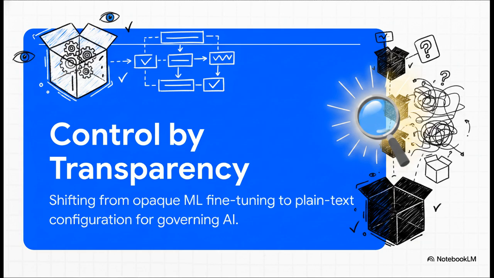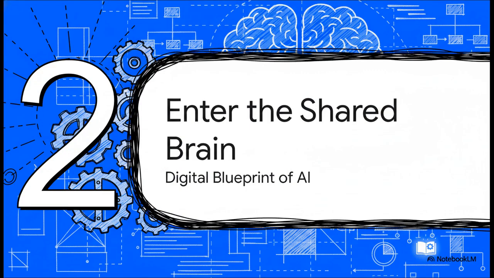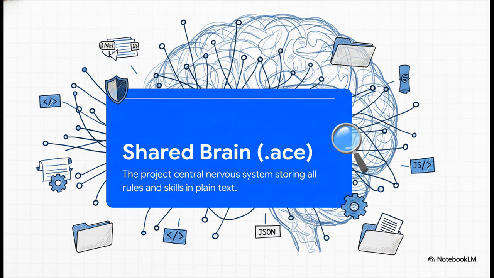Moving on to Section 2, let's introduce the shared brain, which acts as the digital blueprint of the AI. To actually achieve this level of transparency, we have to completely dismantle the traditional sci-fi concept of an AI brain. Believe it or not, in the ACE framework, the AI's memory isn't some hidden, incomprehensible model at all. The brain is literally just a folder in your repository, specifically the .ace directory. This acts as the central nervous system.